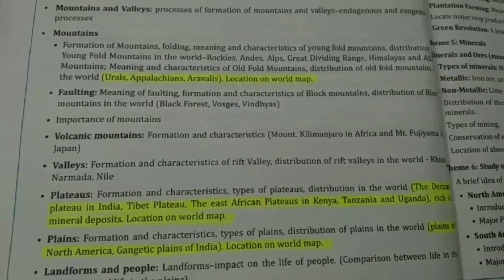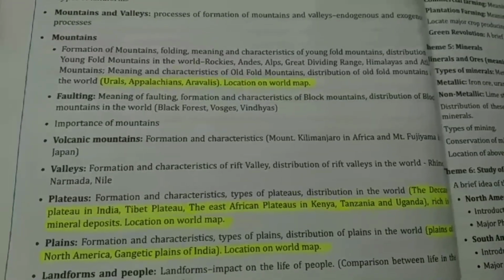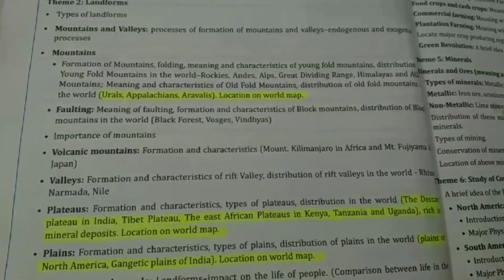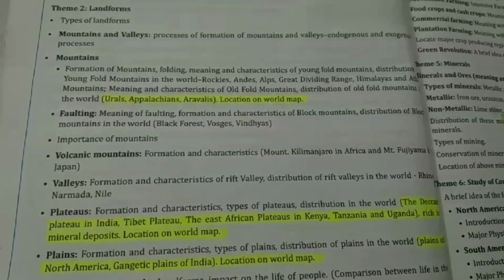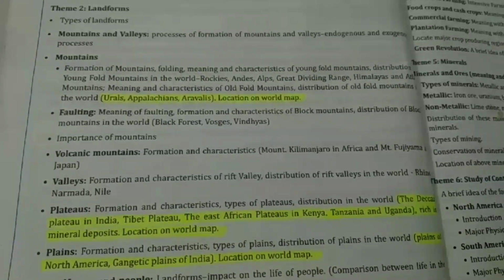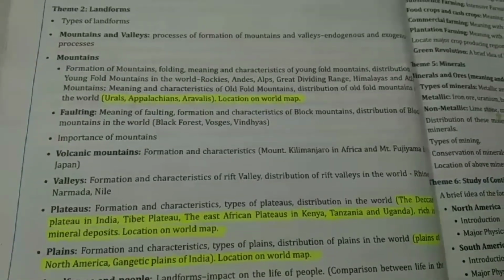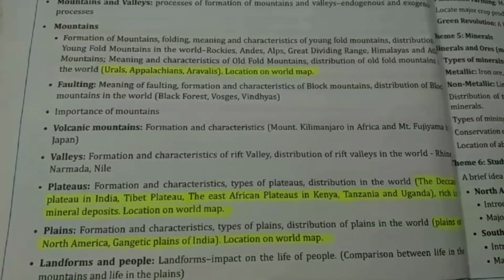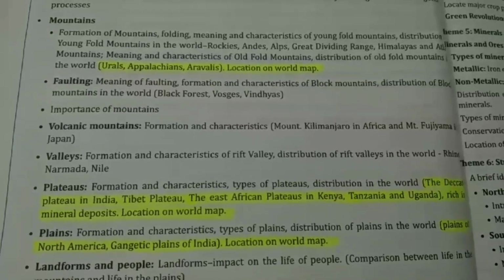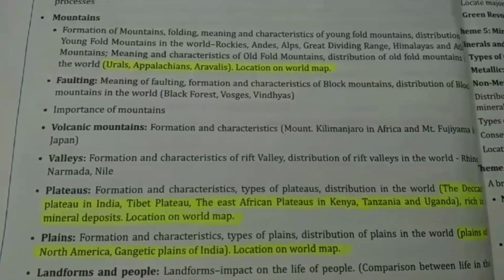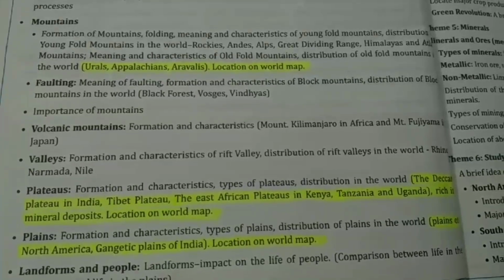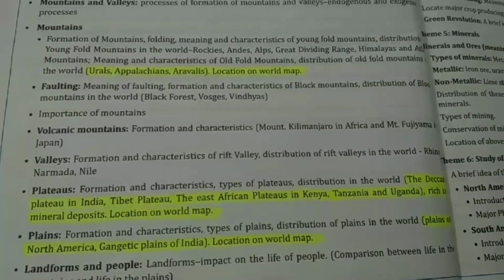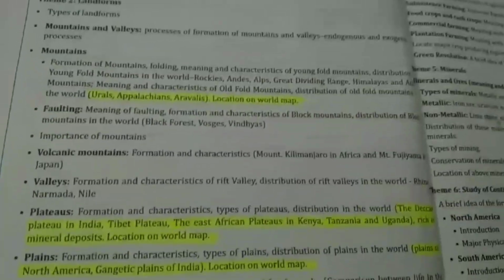Now, what I'm showing you, you can see in landforms under the heading syllabus, the second chapter, some of the portions are highlighted. The highlighted portions are the things which will be asked in maps. Under the mountains, they have already mentioned the names of the mountains, and all these things you have to locate on the physical world map.